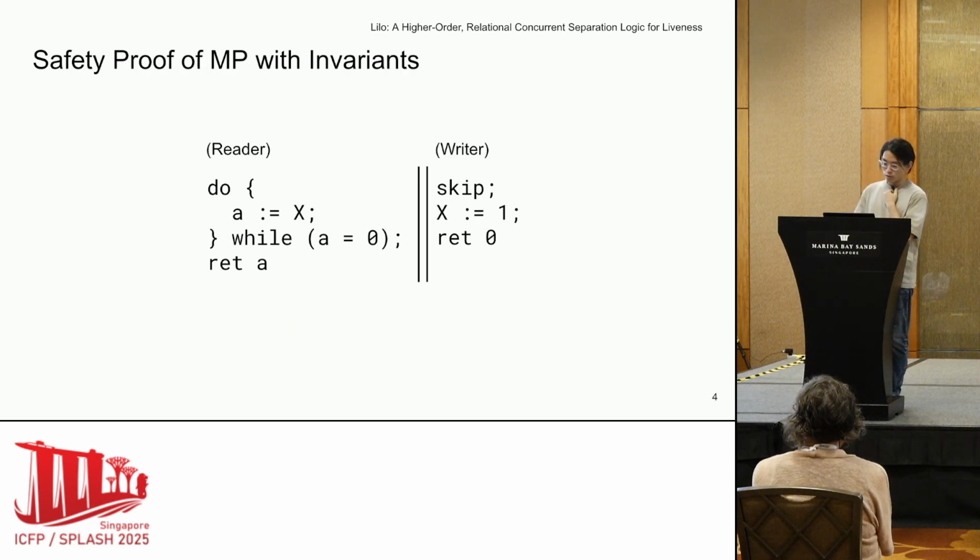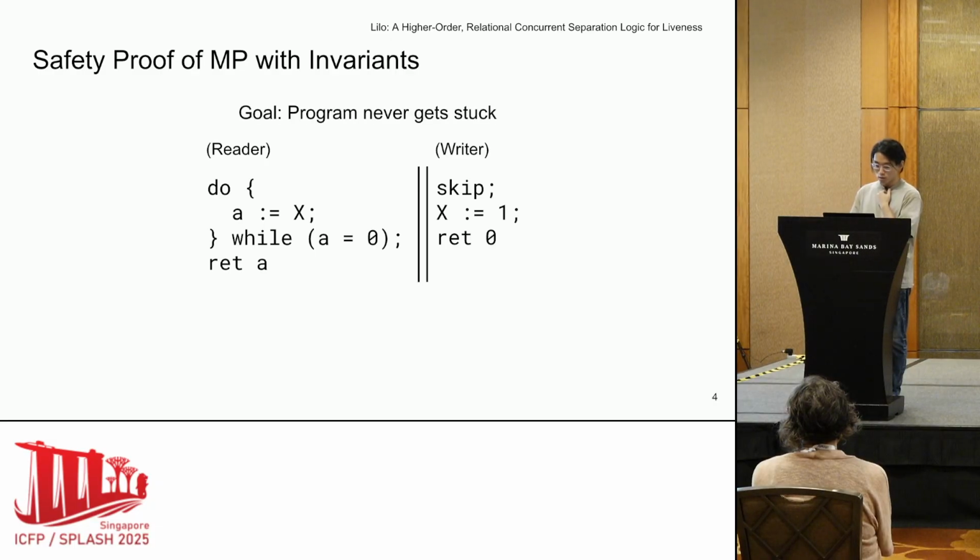So to formally motivate the promise mechanism, let's review how we do safety proofs in concurrent separation logic using invariants. Our safety goal here is to show that the program never gets stuck, and we use this invariant for the proof, which I highlight using blue. We are using a points-to predicate here, which means that we have some sort of permission or ownership to access this specific memory location. To be precise, the invariant says that the memory location X has the value 0 with half of the ownership, or has the value 1 with a read-only ownership.